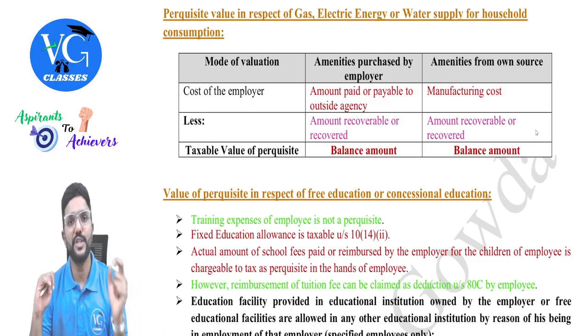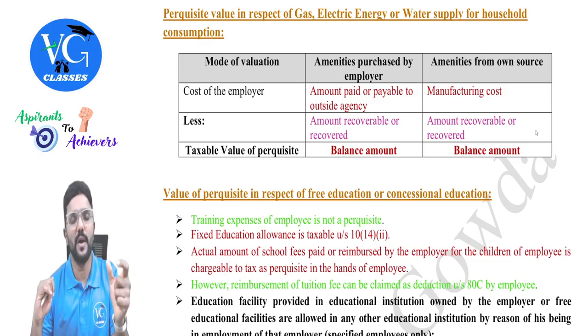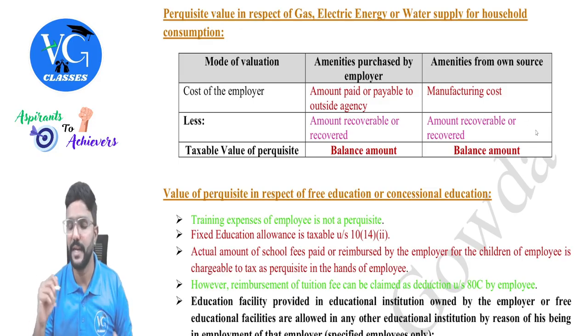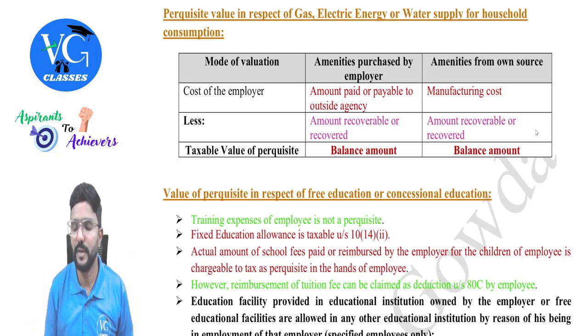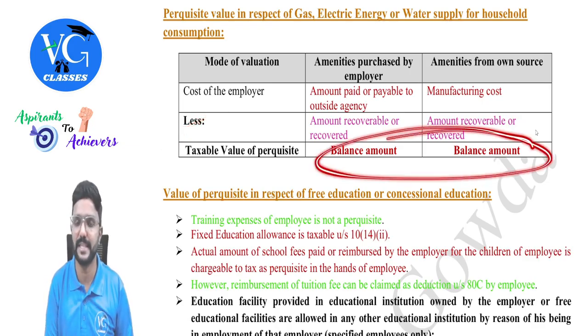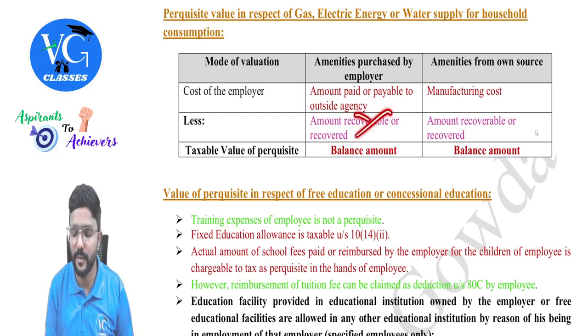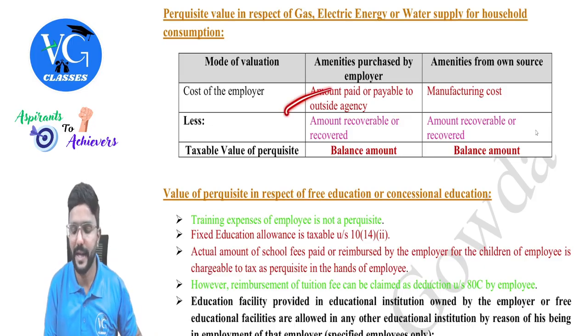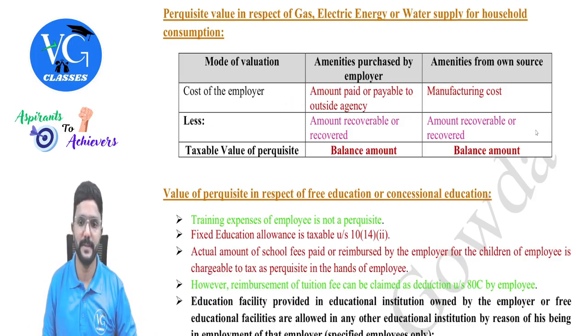Whatever is the cost of generating or supplying that water, which is enjoyed by me freely, will be taxable as perquisite in my hands, guys. And in both cases, if any amount is recovered from the employee, we have to reduce it, and the balance will be taxable. If the question is silent about this, just ignore it and the entire amount will be taxable. Is that clear? Yes, sir.